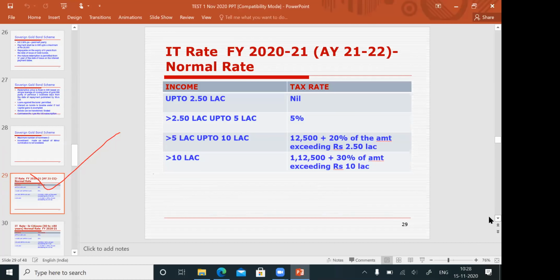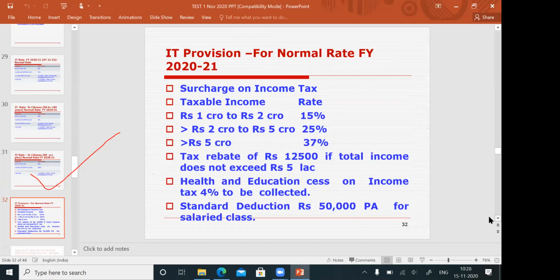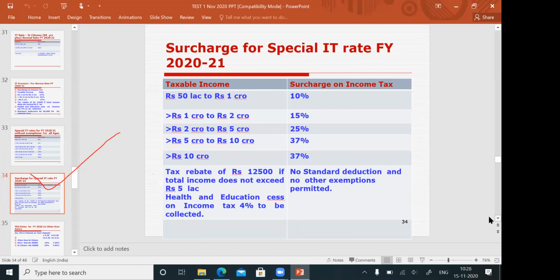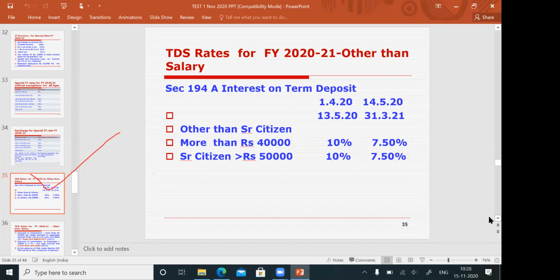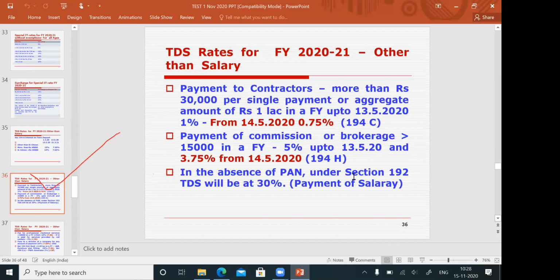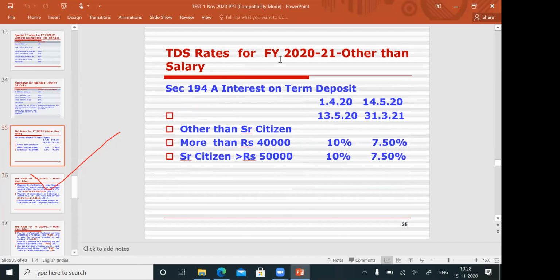Then you see these TDS rates are here. Everything you can go through, because there is no time to go through the PowerPoint. For example, I have given you a previous slide. Section 194A, on that section only, we are deducting interest on term deposit at 10%. Other than senior citizens, if it exceeds 40,000, you are deducting 10%.